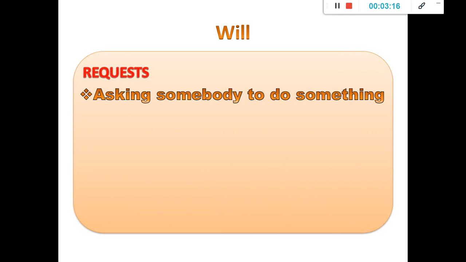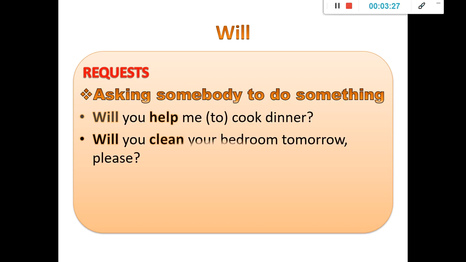So in this case, will for requests or petitions, asking somebody to do something, right? A petition: will you help me to cook dinner? Or will you clean your bedroom tomorrow? Or if you are planning to get married, right? This is basically the question that you have to make: will you marry me? So those are requests or petitions, right? This is very similar to saying, can you help me? I can say also, will you help me, right? This is the first one.